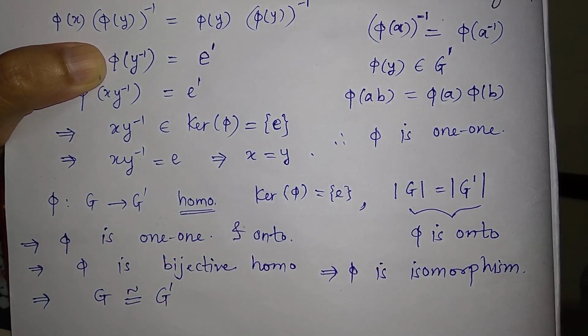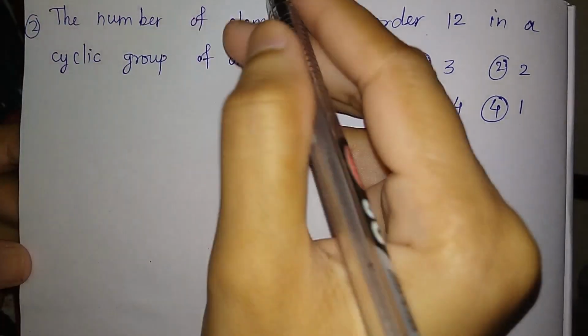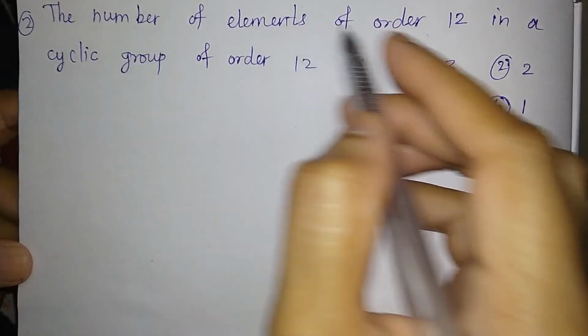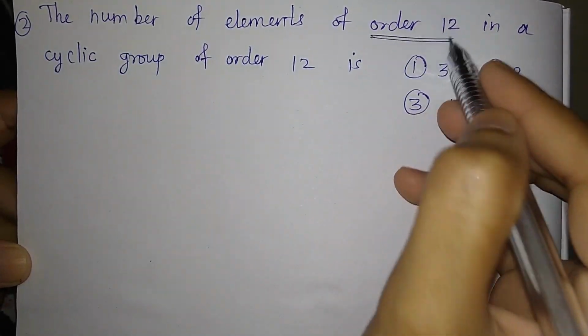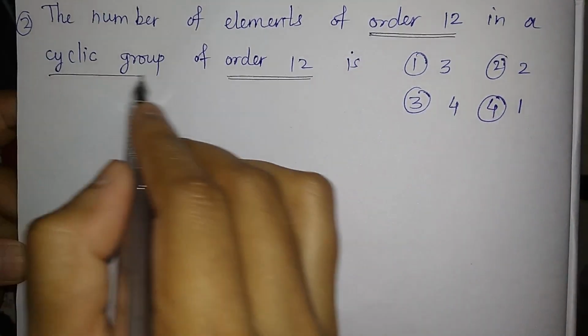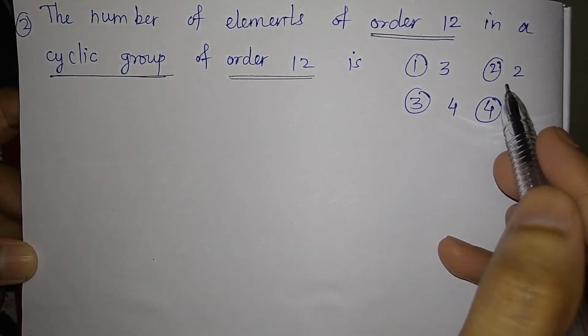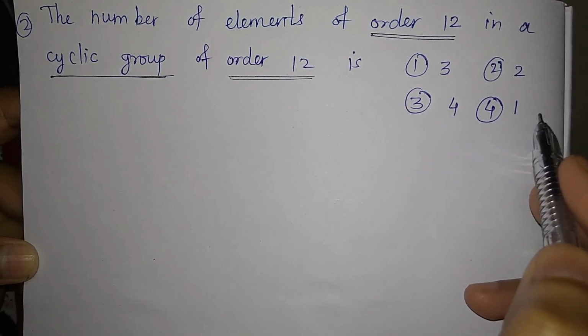Let us solve another question. So in this question, we have to find out the number of elements of order 12 in the cyclic group of order 12. Options are given: first option is 3, second is 2, third is 4 and fourth is 1.